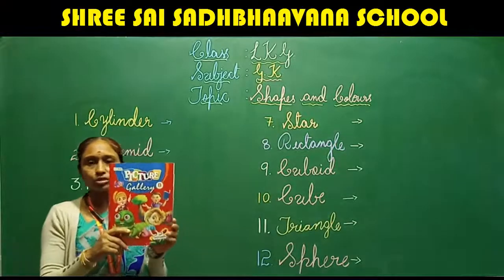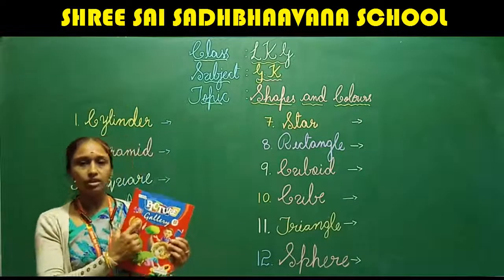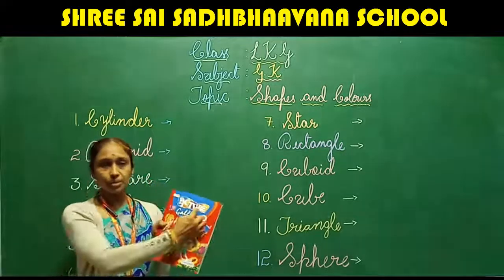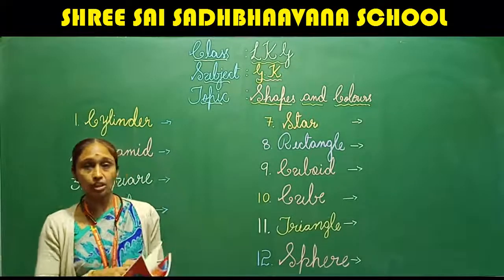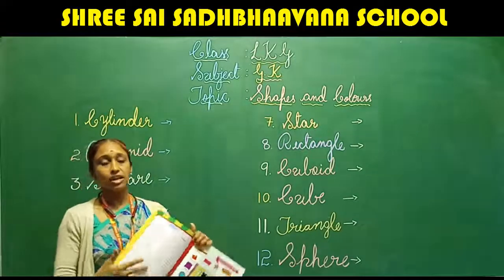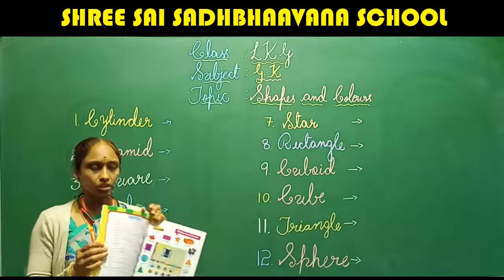Do you have this book with you, all of you? Yes. This book is called Picture Gallery. It includes, as I told you before, EVS, environmental science, and a few things about general knowledge.